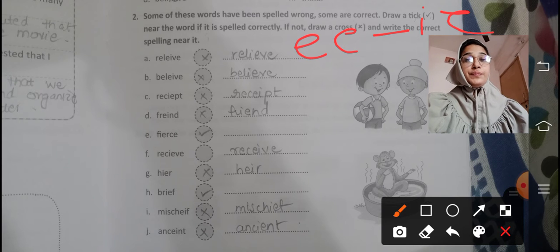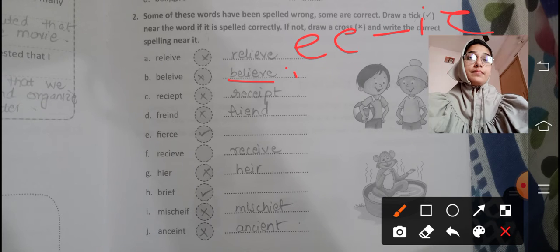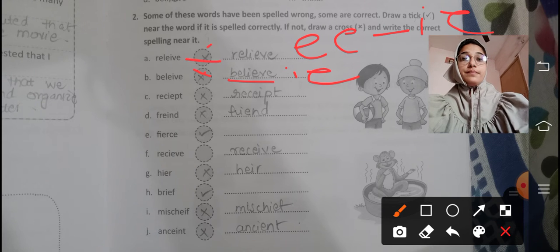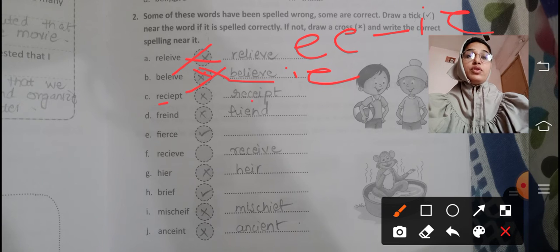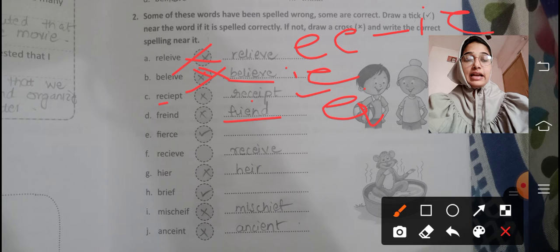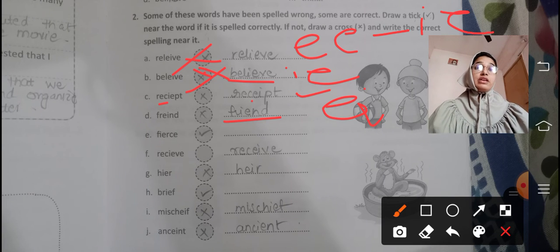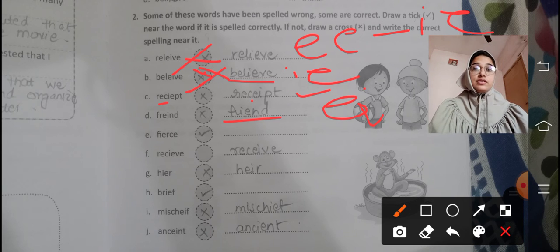Second is "believe." Again it sounds like a double E, so here we will write IE. So it is also a wrong one. Third is "receipt." Again C is there, then we will put the EI form. Correct. Fourth is "friend." There is no AY sound and there is no double E sound. That is why we write IE here, "friend." Fifth is "fierce." It is a correct spelling.